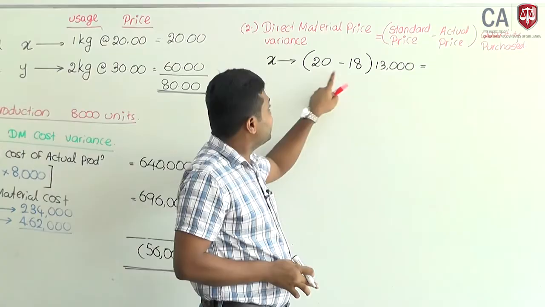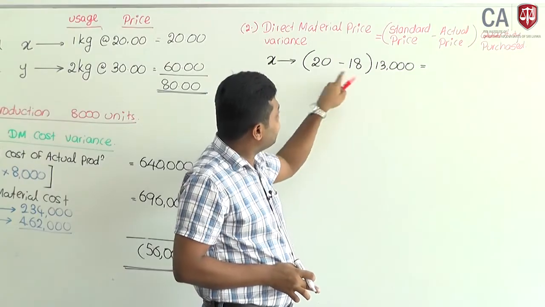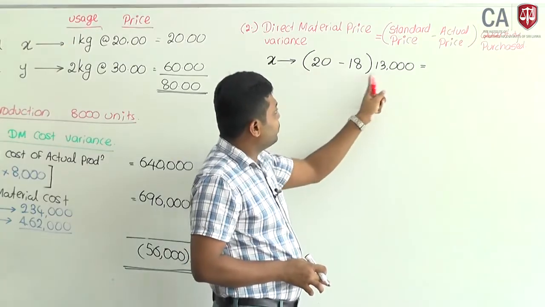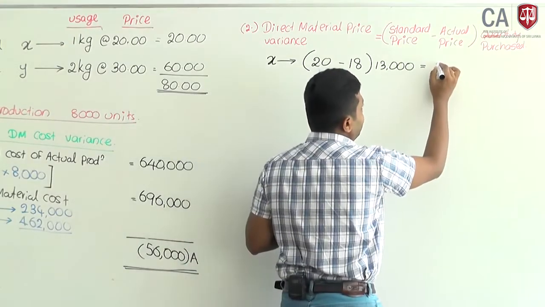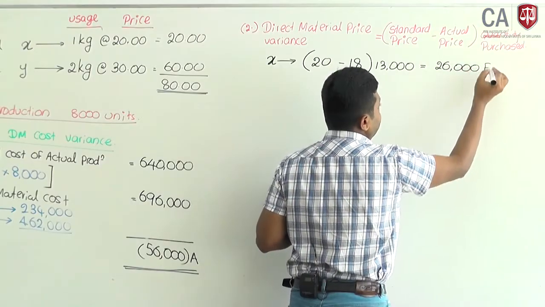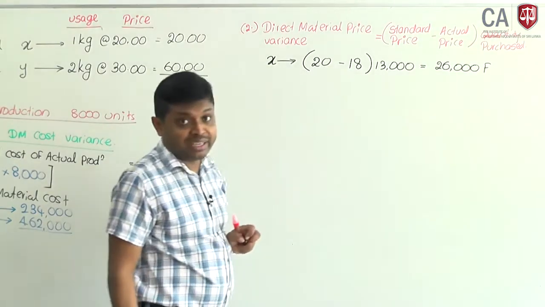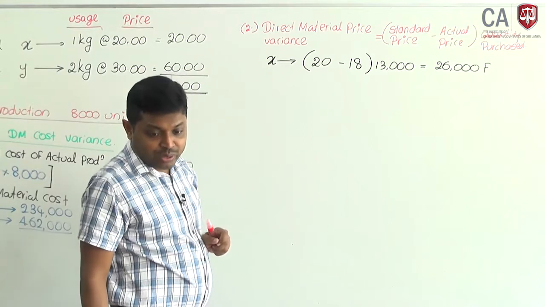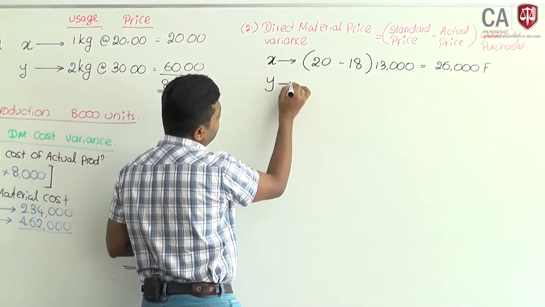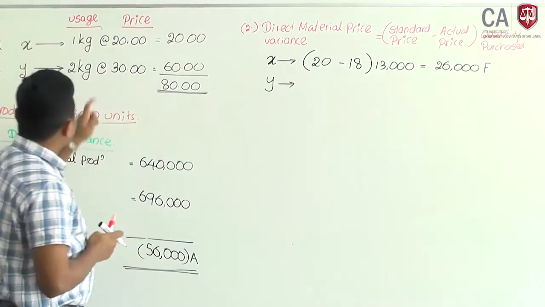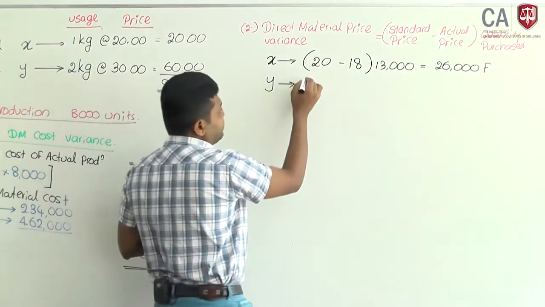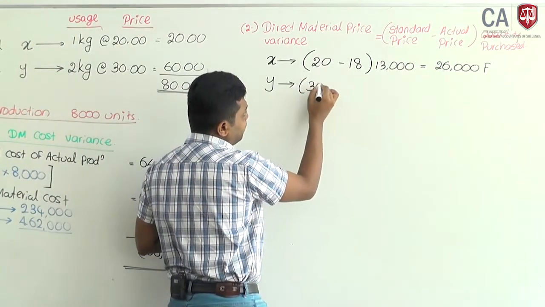That means you have purchased at a lower price than expected. 2 rupees favorable, 2 rupees into 13,000, 26,000 price variance favorable for material X. Now look at material Y. You expected to purchase at 30, so your expected price is 30.